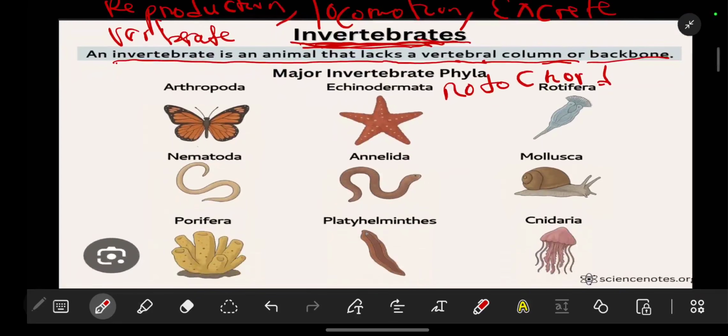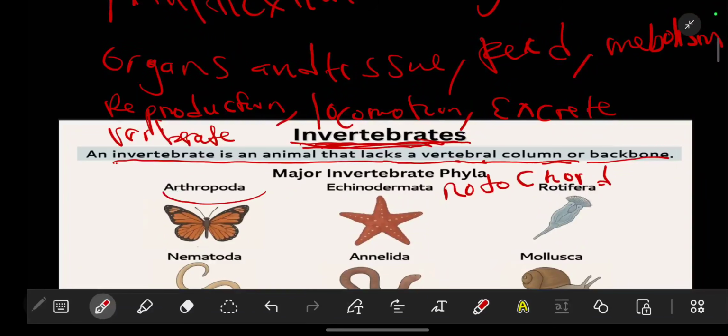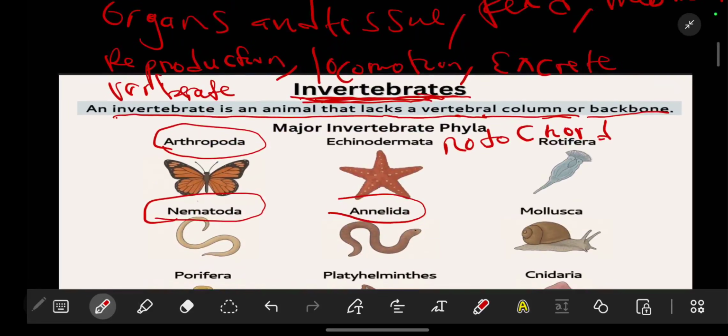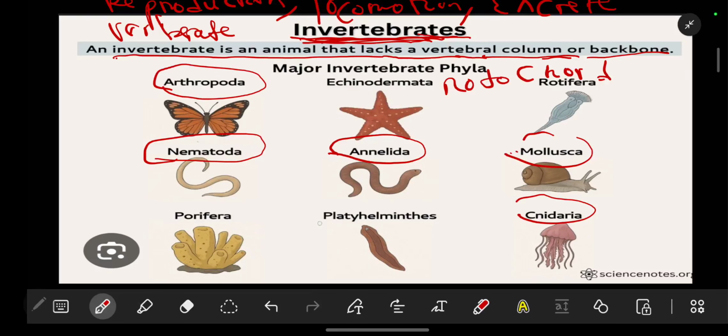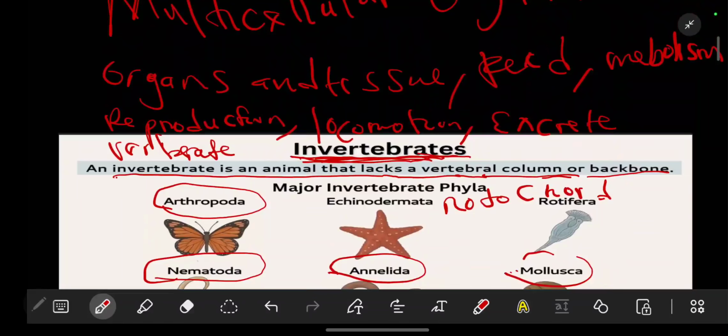Now when we look at these, they are made up of arthropods. They are made up of the phylum Nematoda, the phylum Annelida, the molluscs, the Cnidaria, Platyhelminthes, and a bunch of other things. So basically, that is the introduction to that. Many of them are ectothermic and poikilothermic.